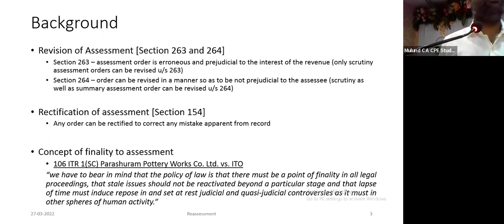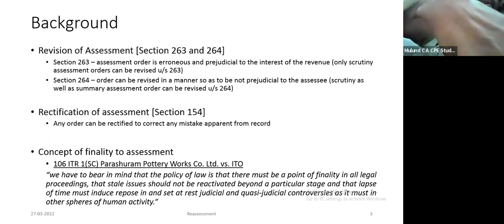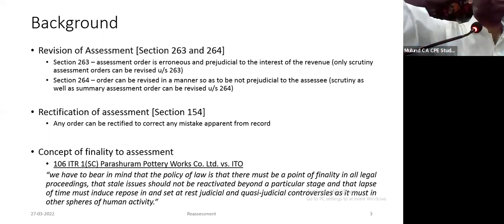So there is no scope of filing a revised return. As such, section 139(5) has become redundant. Why they have reduced the time limit is because they say we have now become electronic, and in this era our assessments are getting completed very fast. The time limit to complete the assessment is 9 months from the end of the assessment year. So for assessment year 21-22, the assessment has to be completed by 31st December 22.